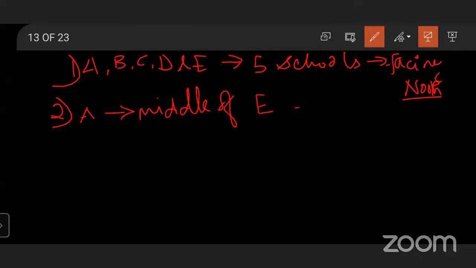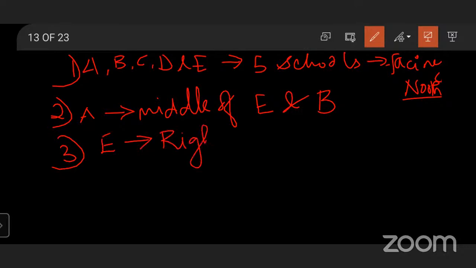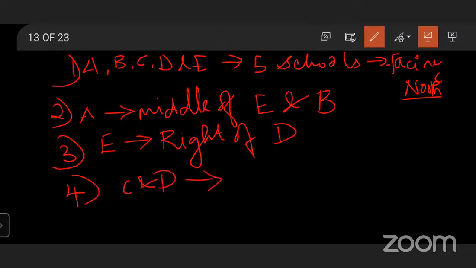E and B. Next, the third statement: E is to the right of what? D. Then the fourth and last statement: C and D are at two ends.